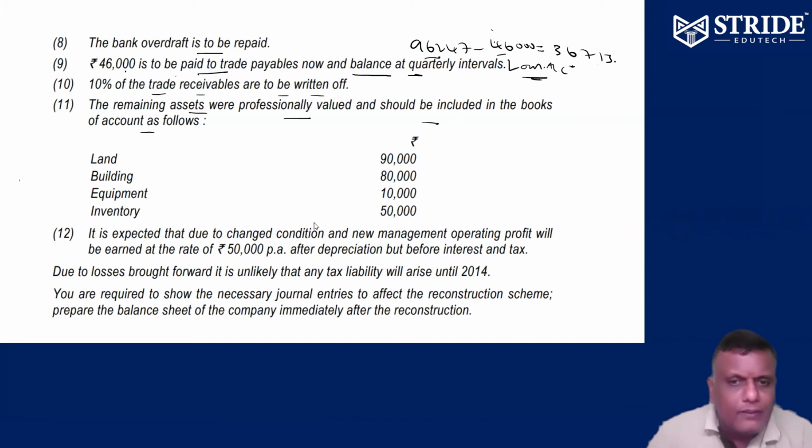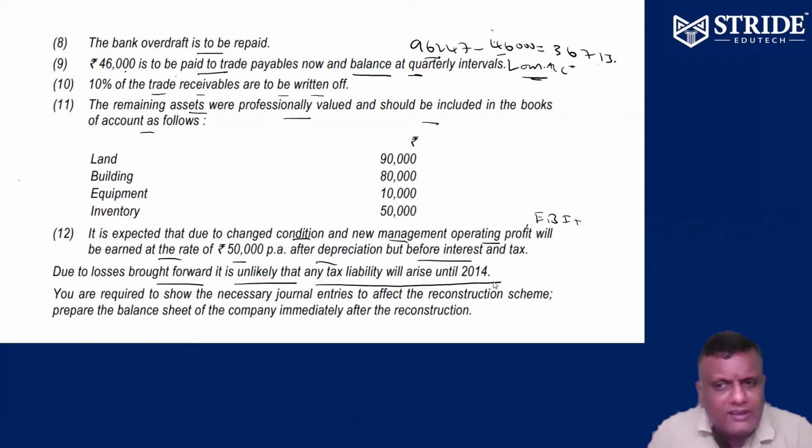That's it. It is expected that, due to the change in condition, the new management will earn operating profit at the rate of 50,000 per annum after depreciation but before interest and taxes. So the new management thinks they have an EBIT of 50,000 per annum. Due to losses brought forward, it is unlikely that any tax will arise until 2014, which means there is no tax liability till 2014, because we can adjust the losses against the profit.